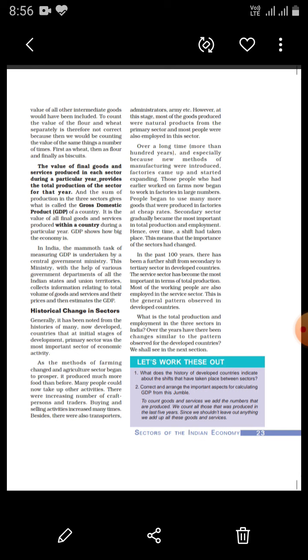At the initial stages of their development, when these countries were developing countries, the main sector was the agriculture sector. For example, if you take Russia or America, in these countries at the beginning agriculture was the main sector. Majority of the people were employed in the agriculture sector, primary sector.